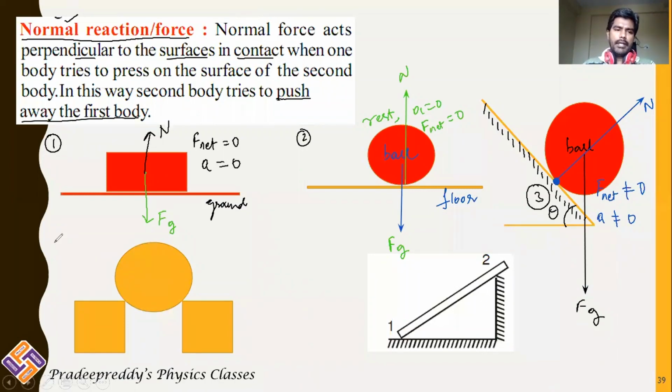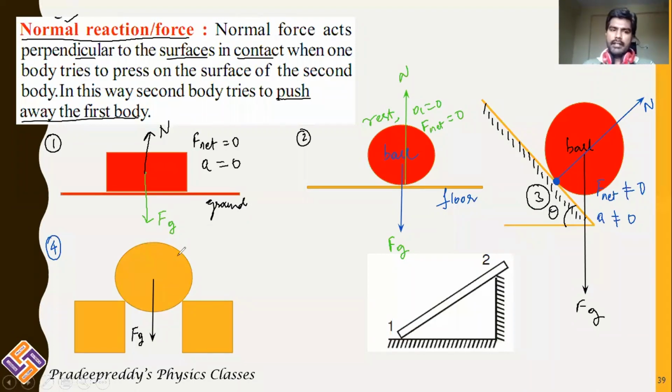Next, coming to example number 4. Observe carefully. Upon this ball, there is gravitational force acting in the downward direction. Gravitational force is Fg. But the gravitational force is acting downward, so is this ball falling down? No, the ball is not falling down.